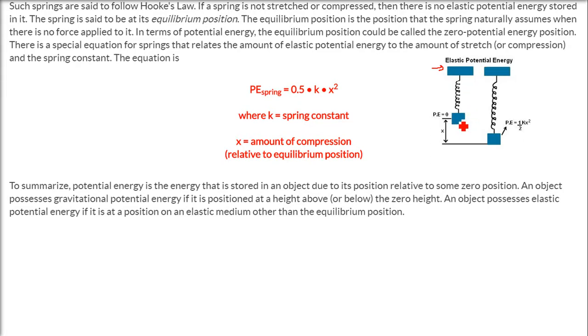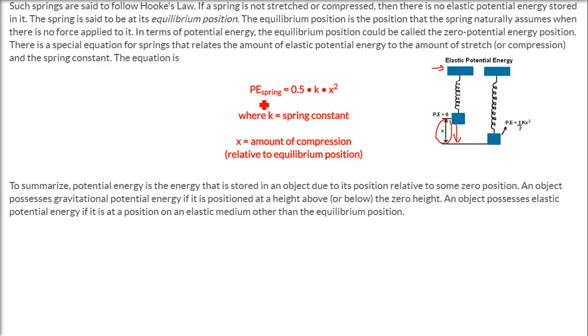There is no force being applied, so it has zero potential energy. Now when you stretch it, you are applying force. So now there is potential energy, and there is a special equation for springs that relates the amount of elastic potential energy to the amount of stretch or compression, x, of the spring.